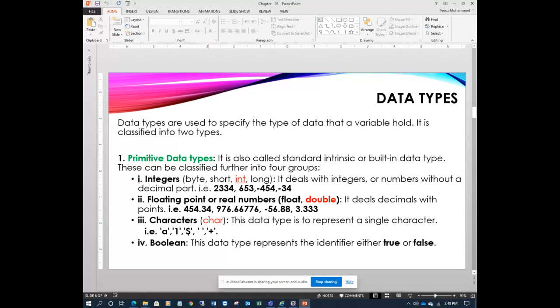The last one is boolean. The boolean data type is used to represent the state of the variable, either true or false. The state, the condition, the status, right? They are called string literals, and it has a value of either true or false.